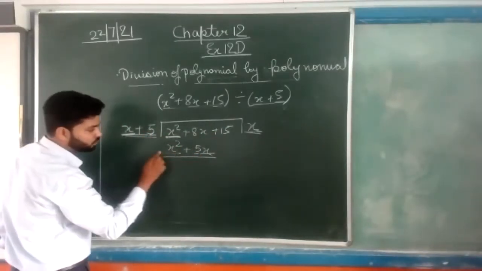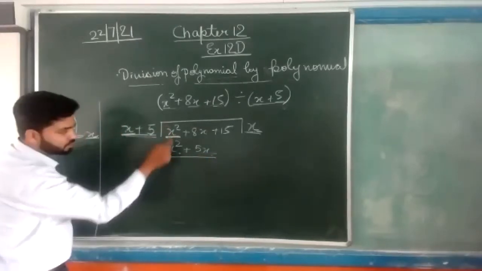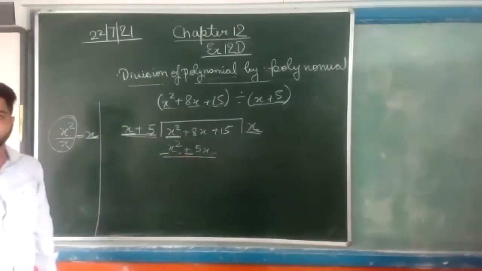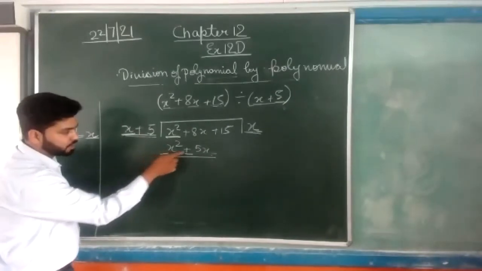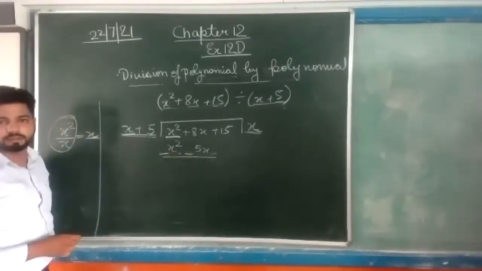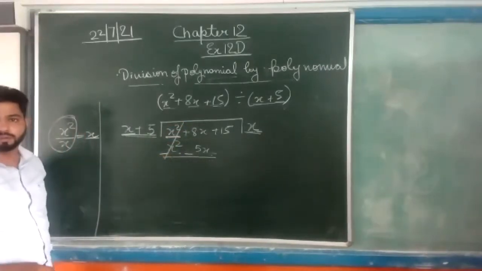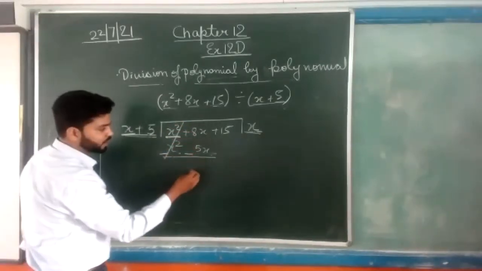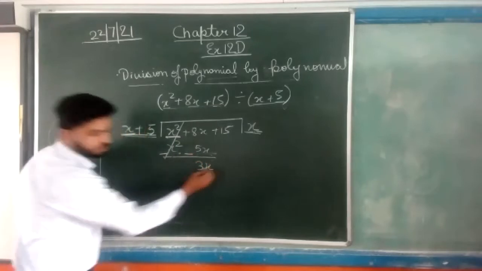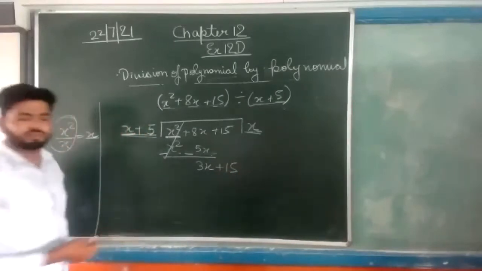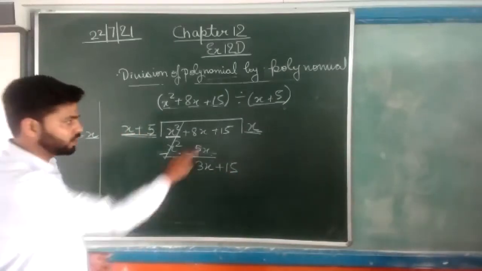Now, for subtracting, we change the sign. It becomes minus and it also becomes minus. x square minus x square will cancel out. 8x minus 5x is 3x. We will copy the next term here, as we do in division.